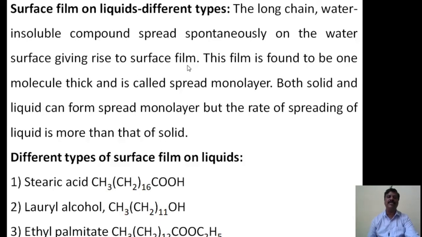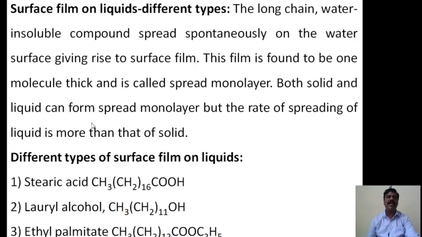How is it formed? The surface film is a long chain water insoluble compound, usually aliphatic compounds, long chain compounds. They are insoluble in water, and on the water surface they spread uniformly, giving rise to a surface film. This film is found to be one molecule thick and is called a spread monolayer.